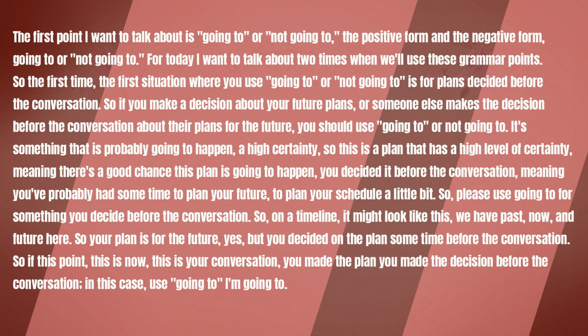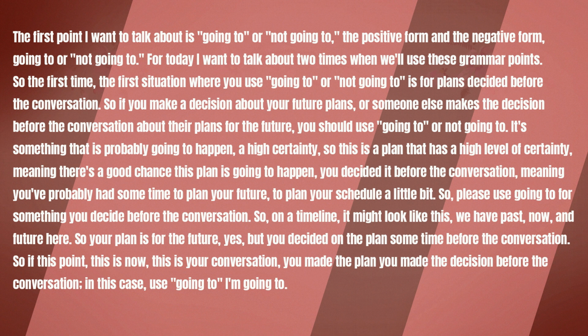So the first situation where you use going to or not going to is for plans decided before the conversation. So if you make a decision about your future plans or someone else makes the decision before the conversation about their plans for the future, you should use going to or not going to.